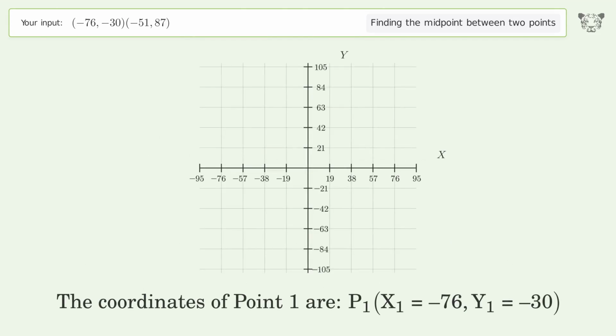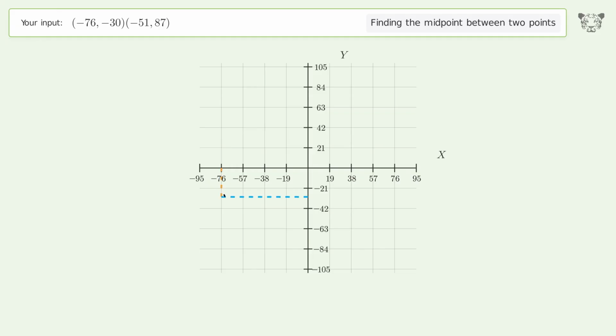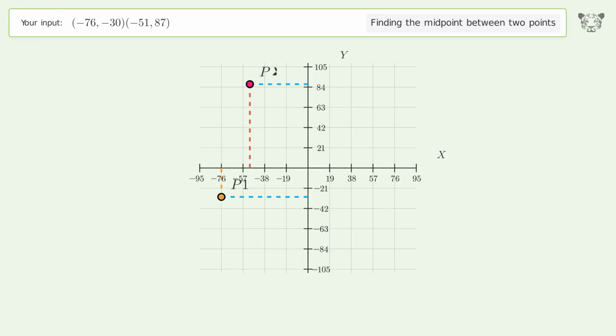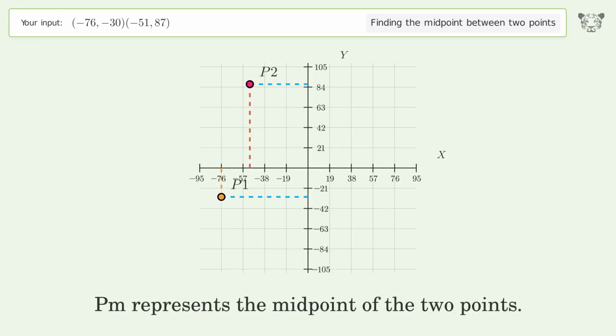The coordinates of point 1 are x1 equals negative 76, y1 equals negative 30. The coordinates of point 2 are x2 equals negative 51, y2 equals 87. PM represents the midpoint of the 2 points.